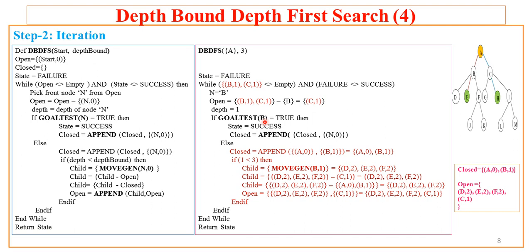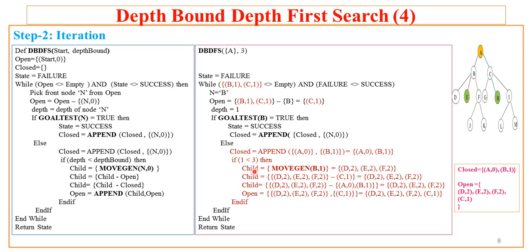Now the goal test function checks whether B is goal, but B is not goal, because the goal in the given state space is either E or H. So it returns false, so it gets into the else part. Now it appends the current node, that is B, to the closed. Initially closed was having one node A. Now this current node B along with the level value 1 is appended to the closed. So here closed has two nodes, A and B, the nodes which are visited up to this point of execution.